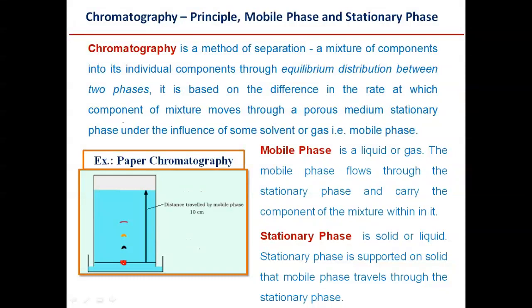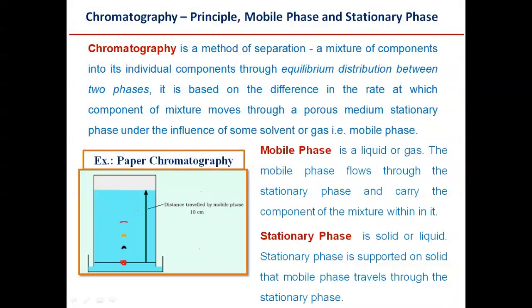One is the principle of chromatography. It's very simple. It is a separation method where a mixture is separated into its individual components through equilibrium distribution between two phases, the mobile phase and the stationary phase. This separation is completely based on the difference in the rate at which the components of the mixture move through the stationary phase under the influence of the mobile phase. We can see the example of paper chromatography here.